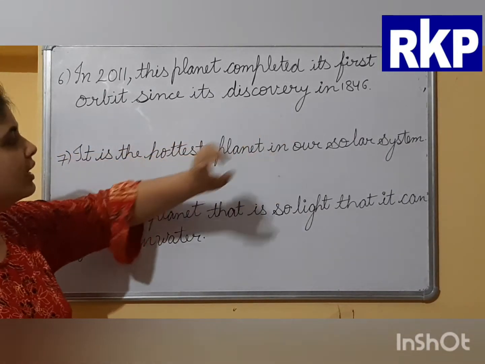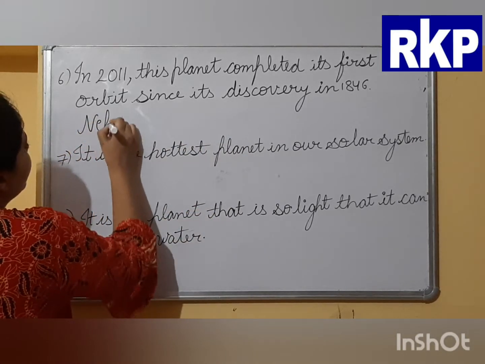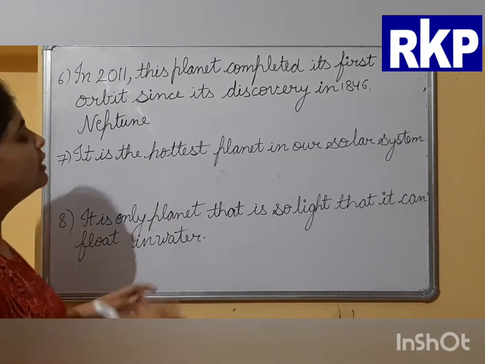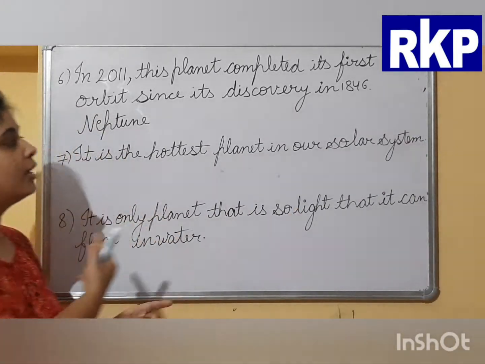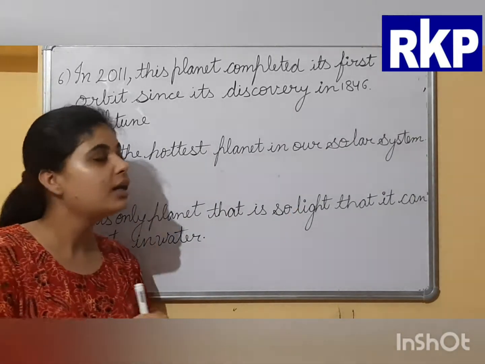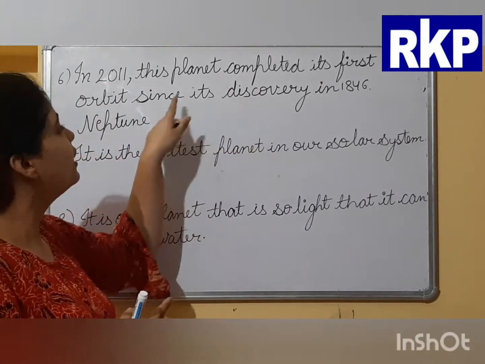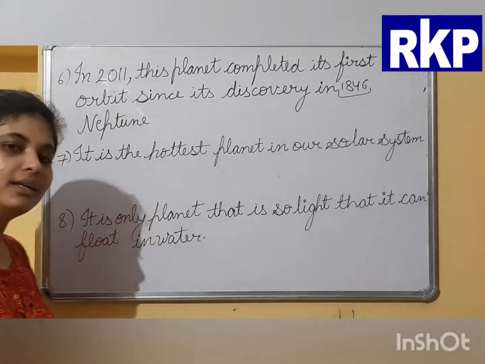The answer to this question is Neptune. Neptune is the first planet that has completed a revolution around the sun. In which year did Neptune first complete its revolution around the sun? That is in the year 1846.